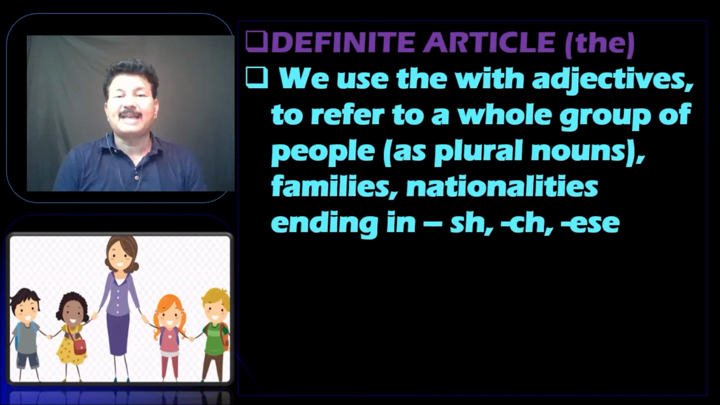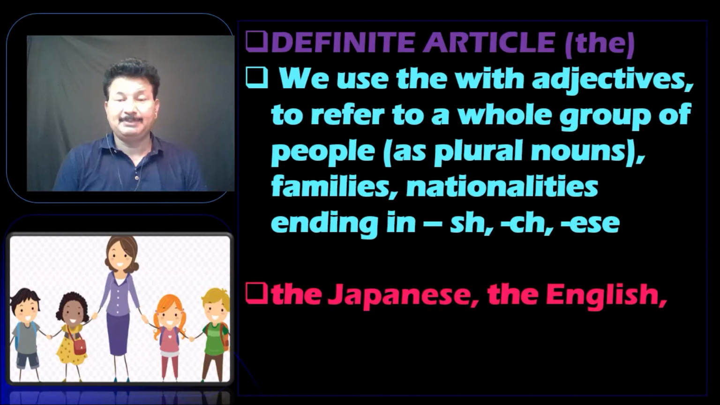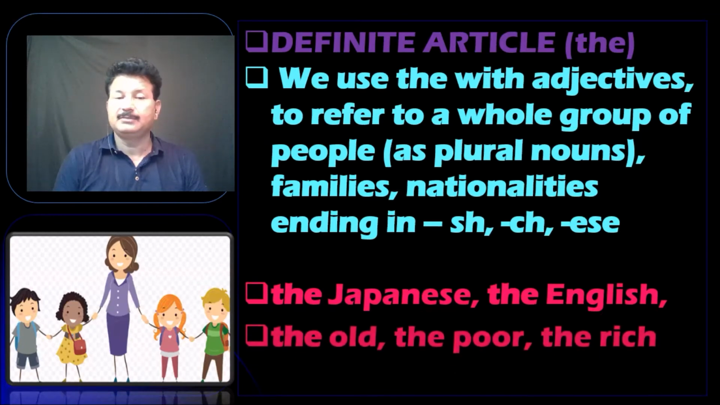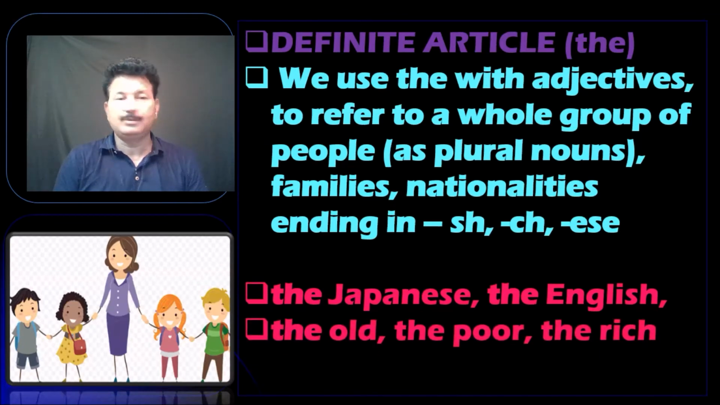We use "the" with adjectives to refer to a whole group of people. For example, the Japanese, the English, the old, the poor, and the rich.